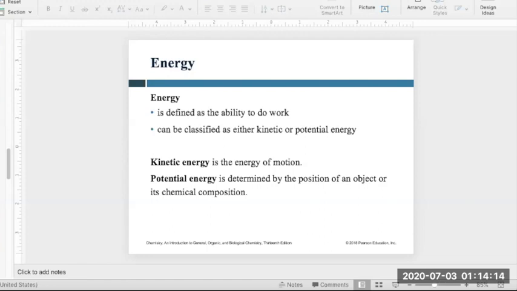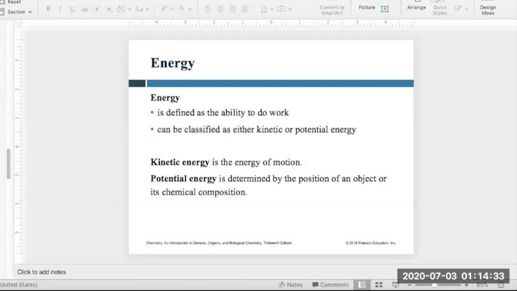So what is energy? Energy is the ability to do work. You might have already heard this: I have a lot of energy, I can do a lot of work. So it's just the ability to do work. And there are two different kinds of energy that you need to know. One is kinetic energy, second is potential energy.